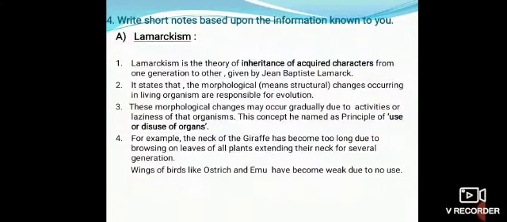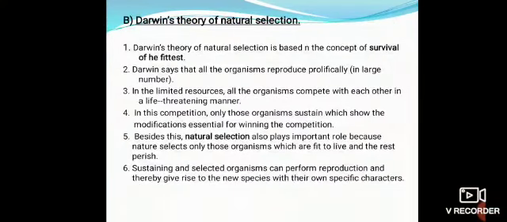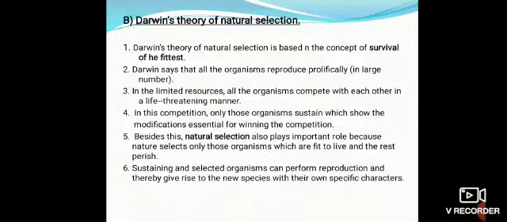Another example, wings of birds like ostrich and emu have become weak due to no use. Next, Darwin's theory of natural selection. Answer, first point, Darwin's theory of natural selection is based on the concept of survival of the fittest.